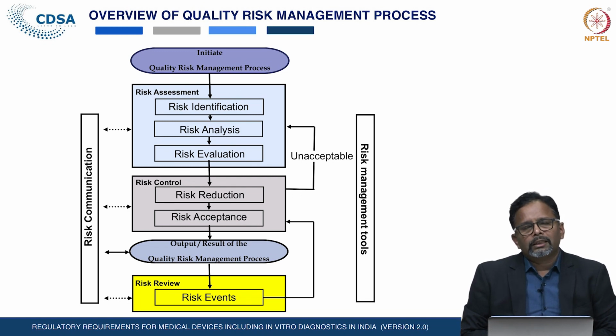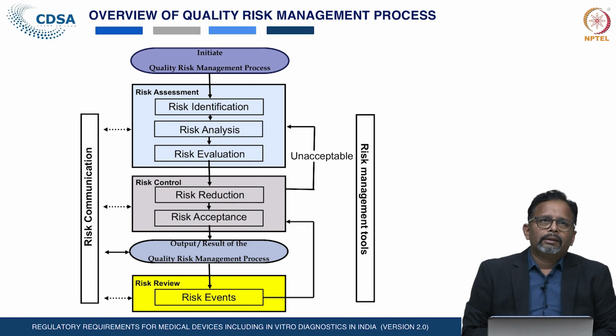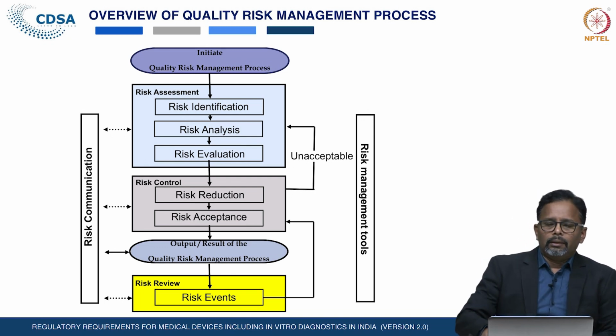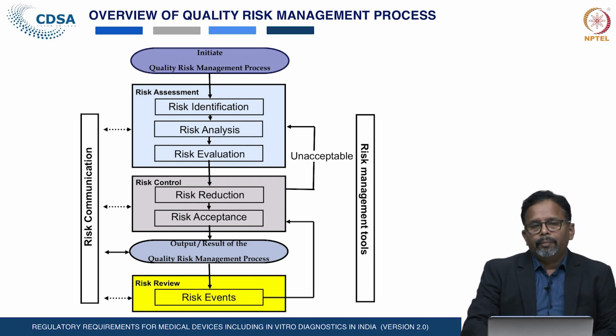If it is not accepted, again they have to do the risk assessment of the devices to identify the acceptable risk. Once the risk is accepted, then the output or the result of the quality risk process they have to review, and after that communicate it to the concerned members.